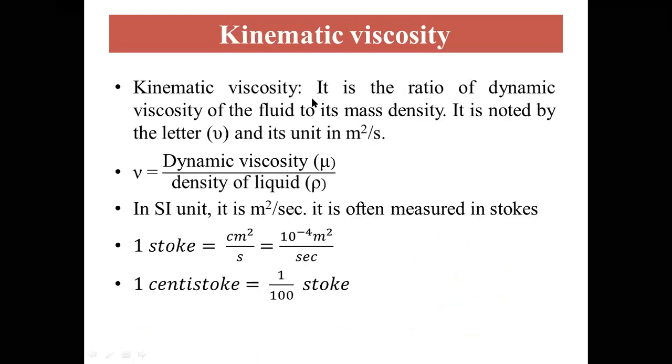Then kinematic viscosity. Kinematic viscosity is the ratio of dynamic viscosity of the fluid to density. It is denoted as nu, the Greek letter nu. So it is the ratio of dynamic viscosity mu divided by density of liquid. Its unit is meter square per second, because the unit of dynamic viscosity will be Newton second per meter square,